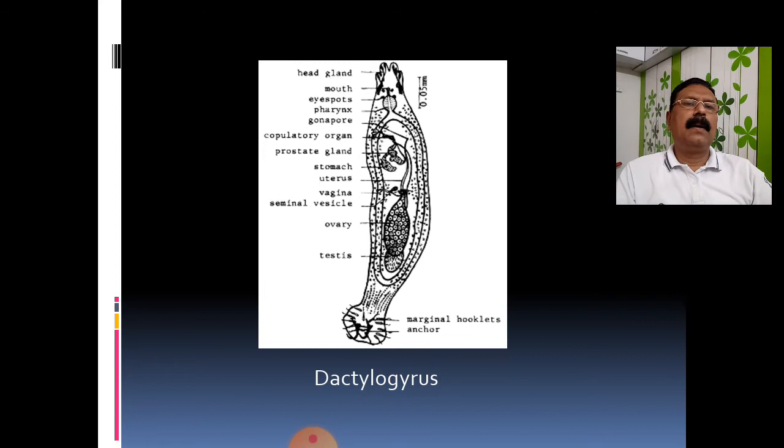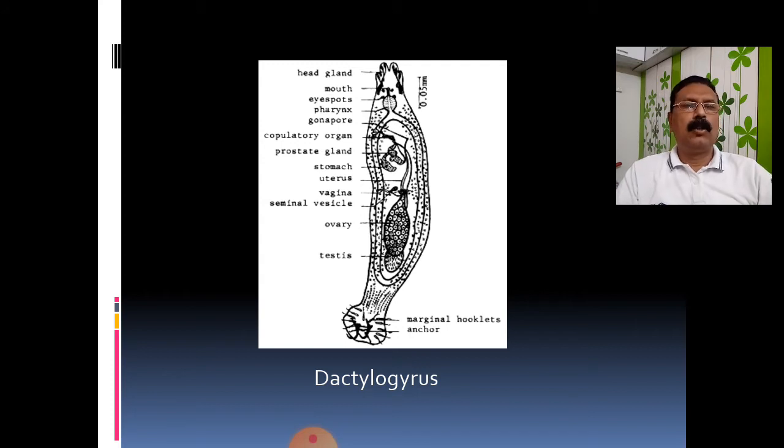We have seen that anteriorly the head gland is there, posteriorly the haptor is there, and just on the anterior side it also has one opening, known as the gonopore, where reproduction, birth of young ones, and egg laying is possible. It also has the copulatory organ. It has the stomach, intestine, and so on.